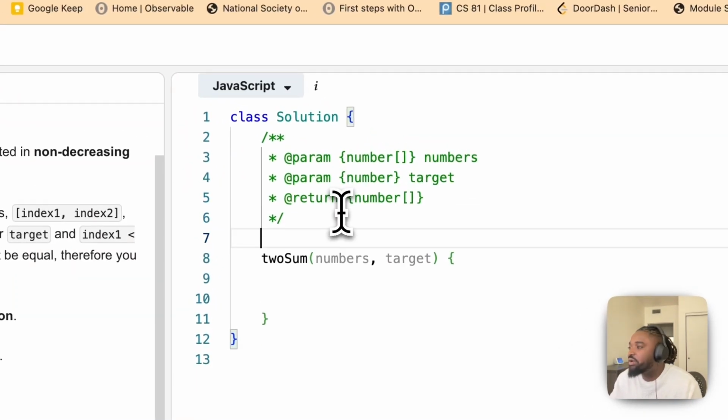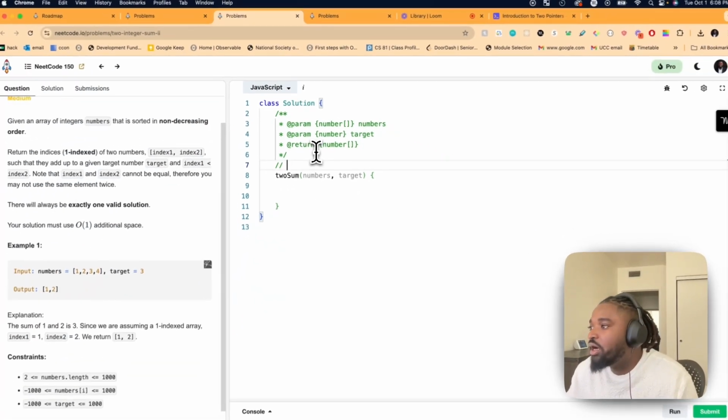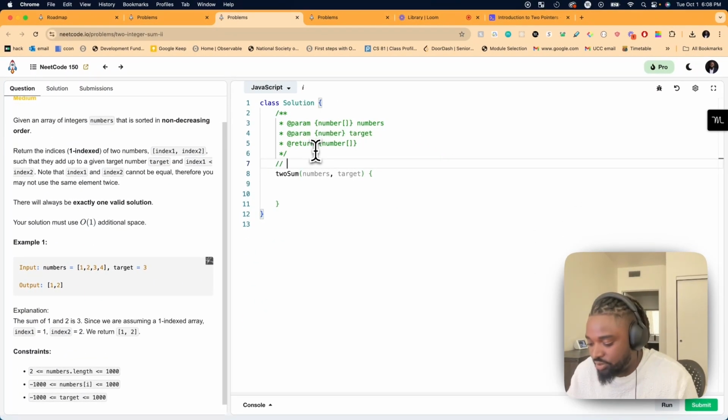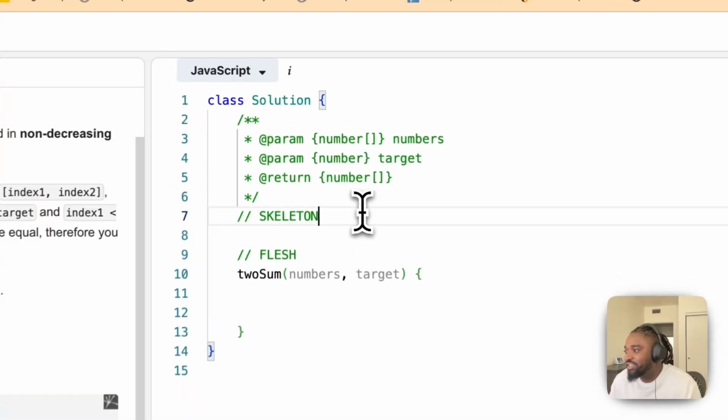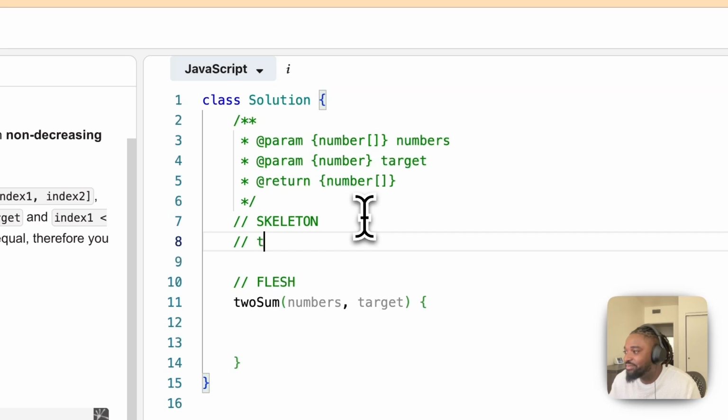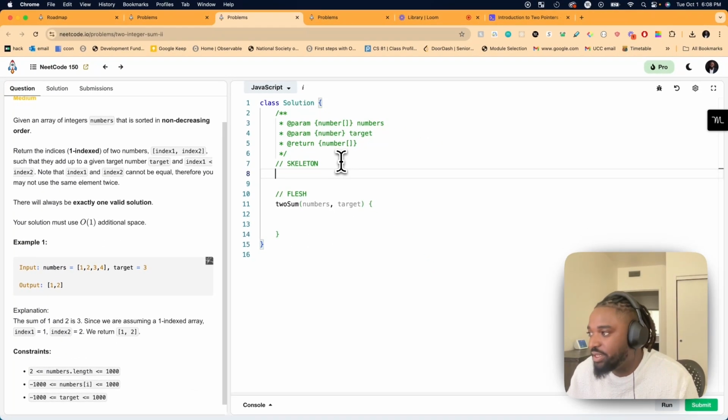Okay, so let's write down the key elements, right? Let's write down the skeleton. Let's write down the flesh. The skeleton is, again, two pointers. All right, let me tab this. Two pointers. Move them, and then break when you have a valid solution.